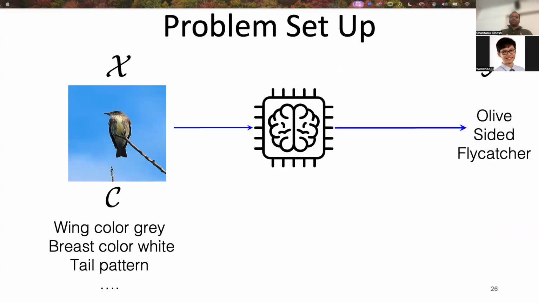Now let me explain the setup. We assume that on the training data, we are given the images as X, the class labels as Y, and the human interpretable concepts as C. Also, we are given a pre-trained black box. This particular black box was trained to predict the label from the image, and it did not use any of the human interpretable concepts during its training.